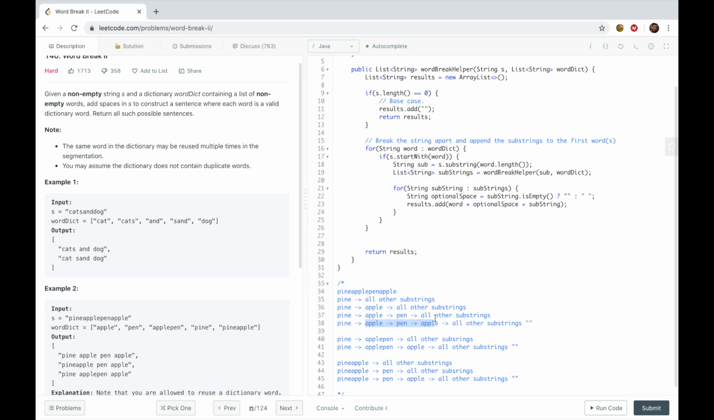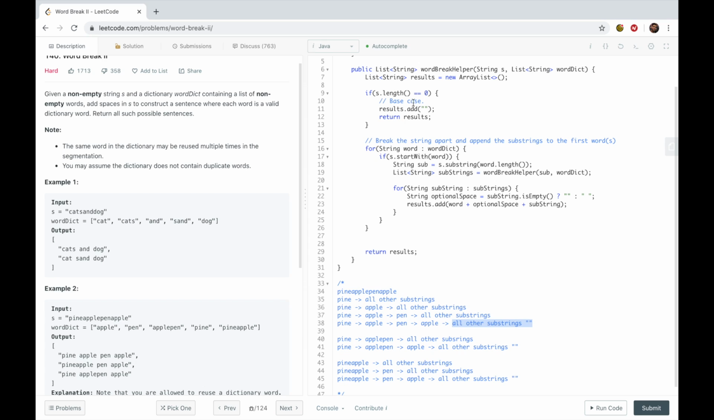But whenever we're calling the recursive function, we're also passing along this substring. So we're also going to have a subproblem of apple. Give me all of the substrings. All right, let's see. The thing after apple, the only word that we can find is pen. Give me all of the substrings. Well, the last one is apple. Give me all of the substrings. Now we have nothing. Hit the base case. Add that to the result, and it just bubbles up.